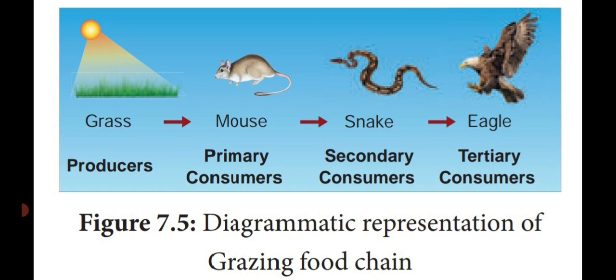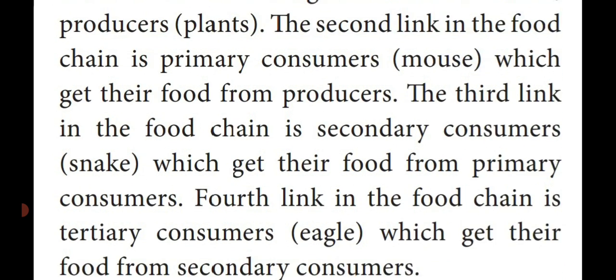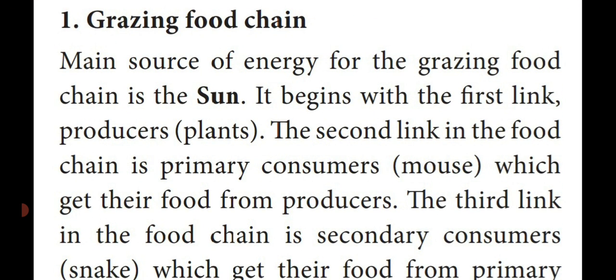Then the energy is transmitted from mouse to snake, that is primary consumer to secondary consumer. Then the energy is transmitted from the secondary consumer to the tertiary consumer, that is eagle. So this type of food chain is known as the grazing food chain. This is an important book-back 3-mark question: write short notes on grazing food chain.